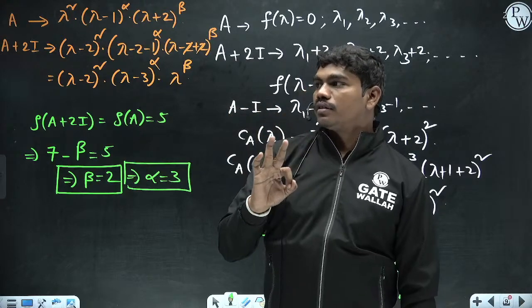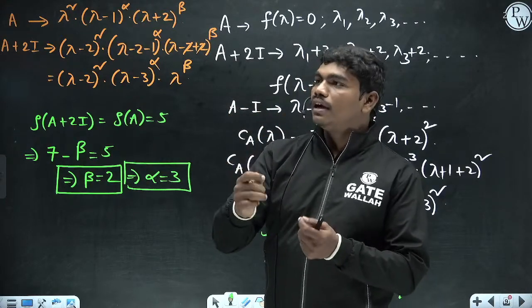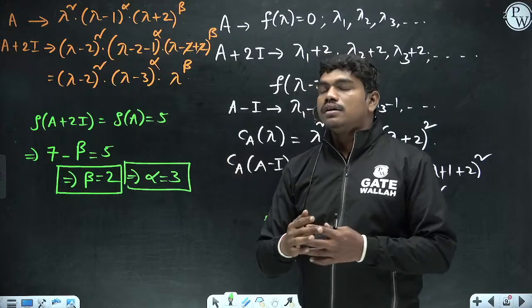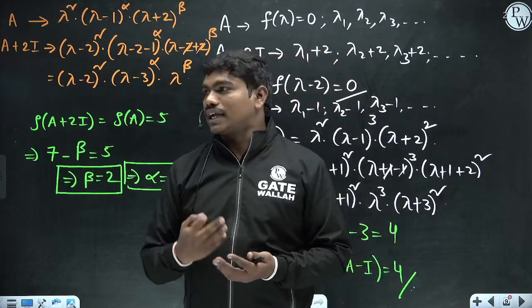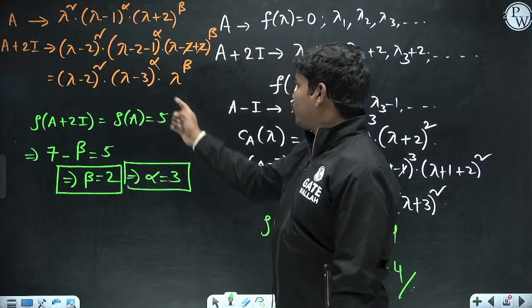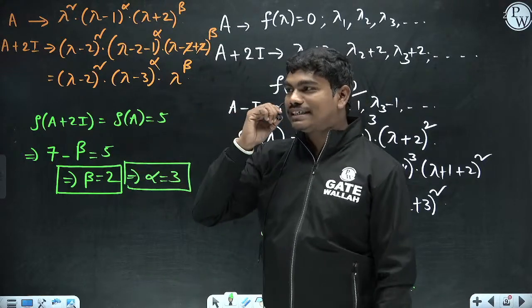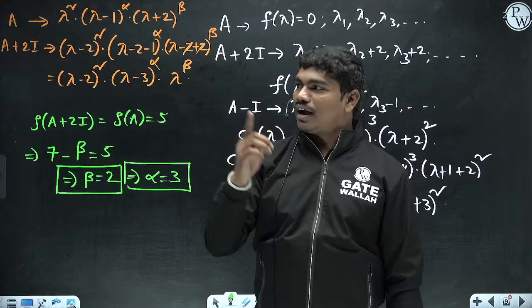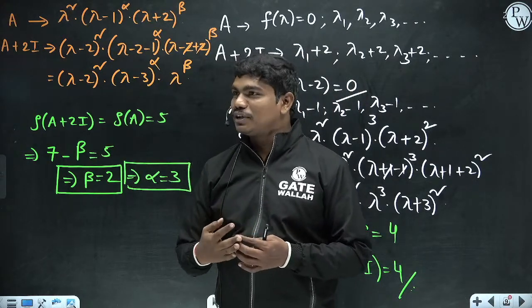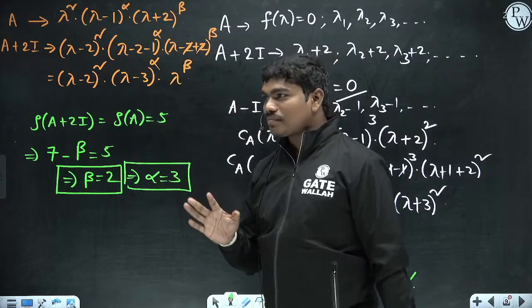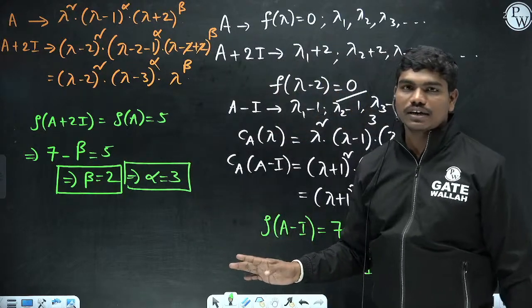That is just one of the possibilities. Luckily you got the correct answer, but people may not keep exactly 3 ones. It can be 1 one and 4 minus 2s also. So that is just one of the possibilities that you got. But anyhow, this is the correct way to solve this question. Clear?